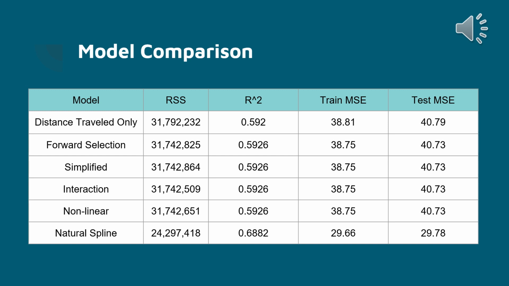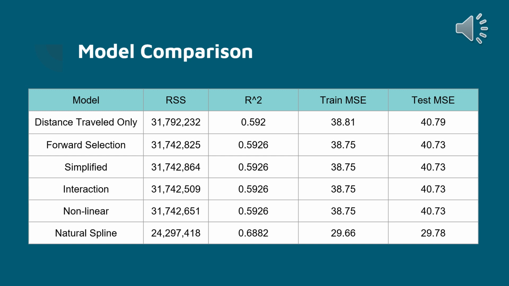To evaluate all of these models, we compared them with the factors we mentioned before: the RSS, the R squared, and the mean square error for the train and test sets. For all of the regression models, using only distance traveled, all of the predictors through forward selection, our simplified model, our interaction model, and our nonlinear model, they all had very similar RSSs, R squareds, and mean squared errors. You can see, interestingly, that when we moved from the train set to the test set to predict the test set, we had about a 5% increase in the mean squared error, which is not too bad.